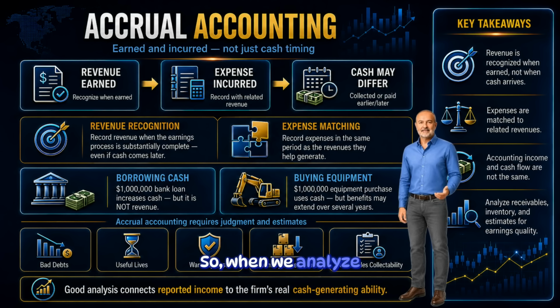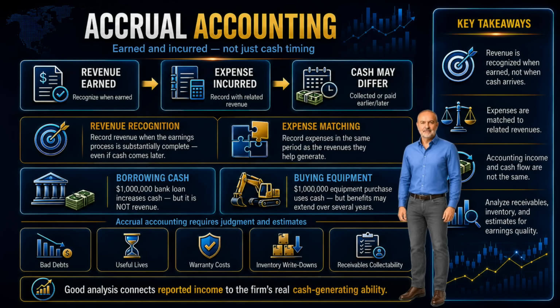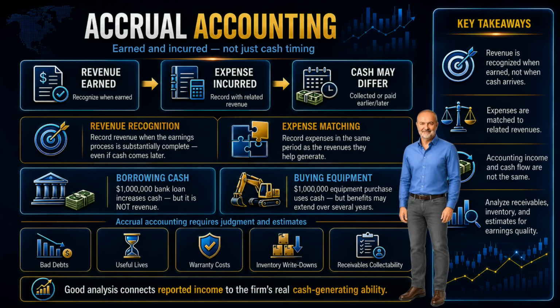So, when we analyze income, we should connect it to cash. Are revenues turning into collections? Are receivables or inventory growing too quickly? Are accounting estimates reasonable over time? Good analysis connects reported income to the firm's real cash-generating ability.